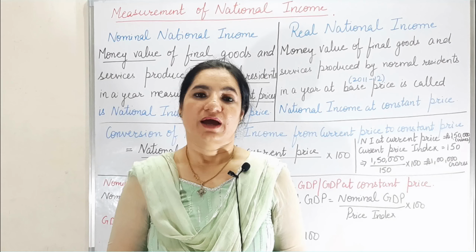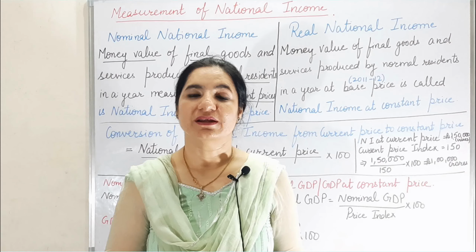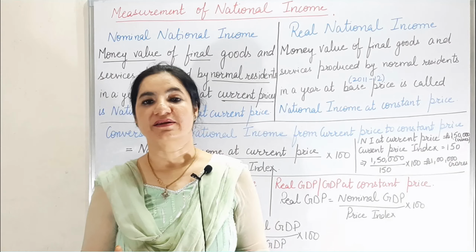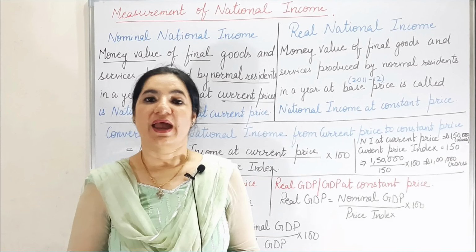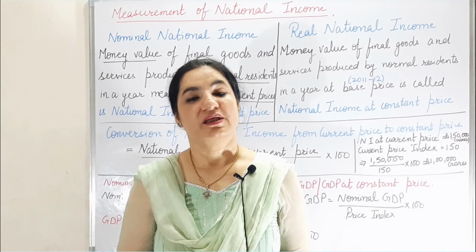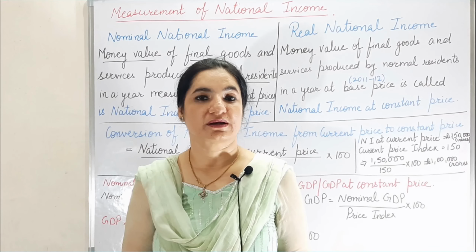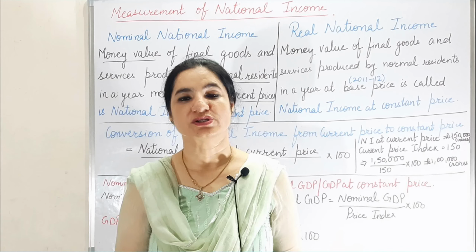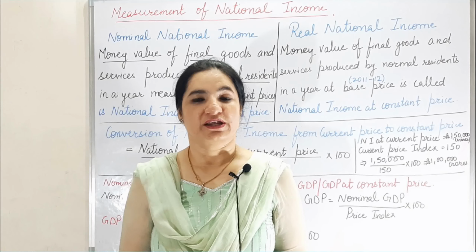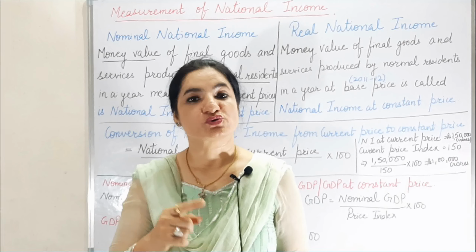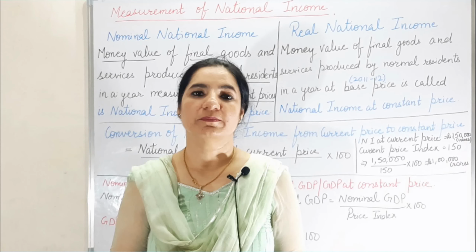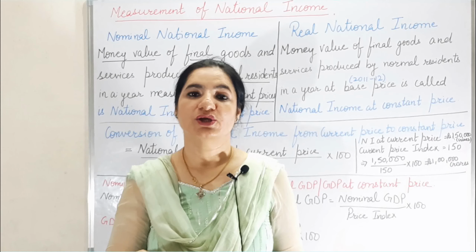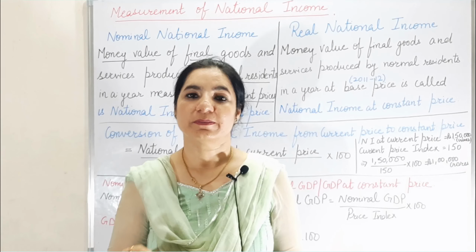So today I have explained to you what is nominal and what is real GDP, as well as nominal and real national income, and we have to compare the national incomes of various years so that we can compare whether in the previous year the economy was doing good or in this year we are able to produce more. For this we have to convert the national income at current prices to national income at constant prices by using the GDP deflator or the price index.